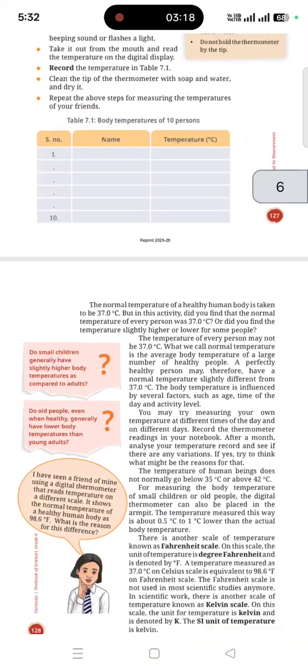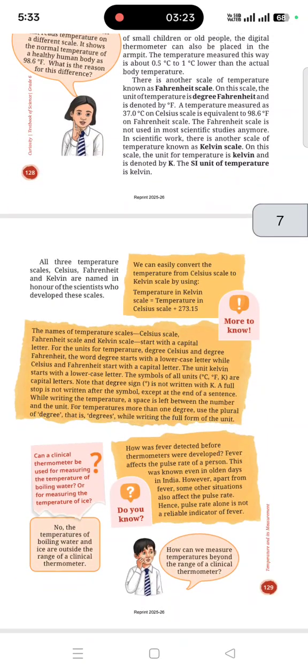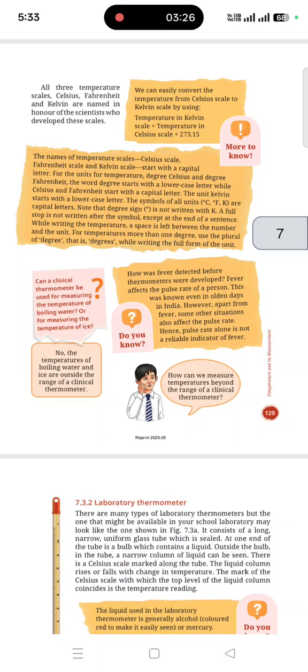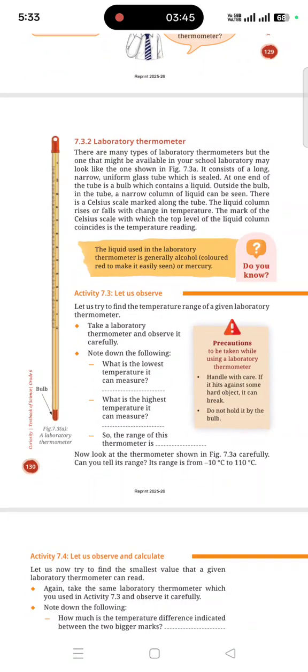Clinical thermometer and laboratory thermometer will have a wide range of measurement. So the SI unit of temperature is Kelvin. This chapter is completely dependent upon temperature, the degrees of measurement and thermometers. For the conversion of Kelvin to Celsius, you add 273.15 to the Celsius value. I already told you that the laboratory thermometer has a bulb and kink, and mercury is used as the measuring liquid, and it has a larger range than the other one.